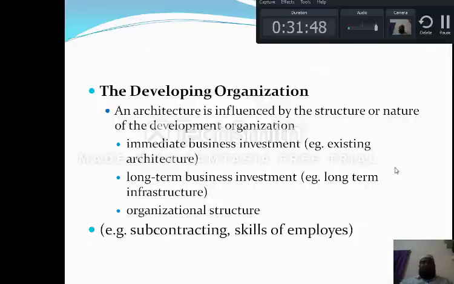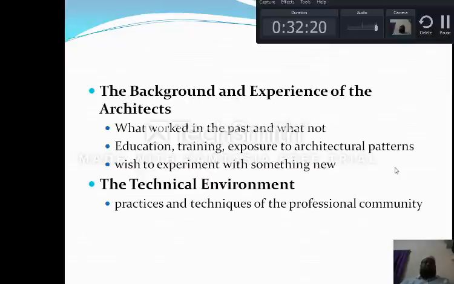That is, immediate business investment. For example, you are not going to develop a new software architecture, you are going to make use of an existing software architecture. For long term business investment, you are going to develop an infrastructure which can be useful in the long term. In the organization structure, it can be given as a licensed version, or as subcontracting, and skills of employees. Now the background and experience of the architects.